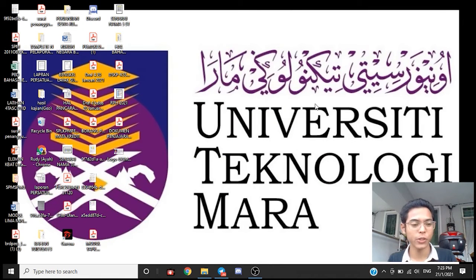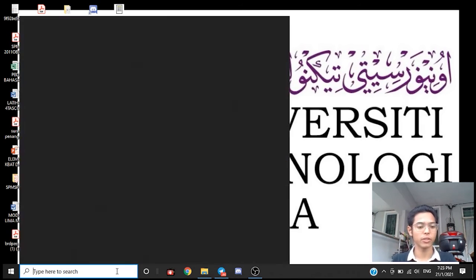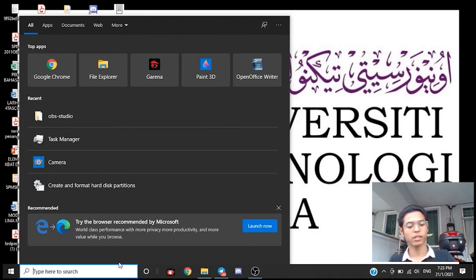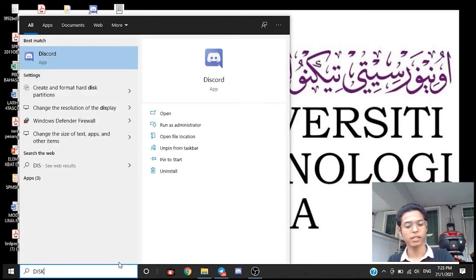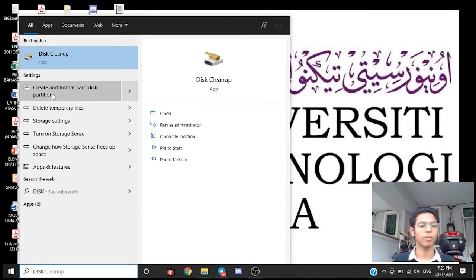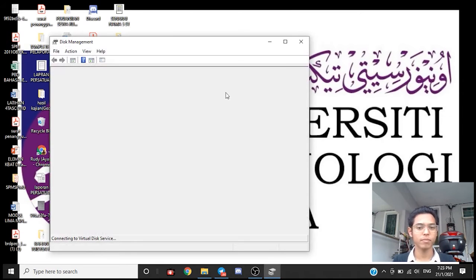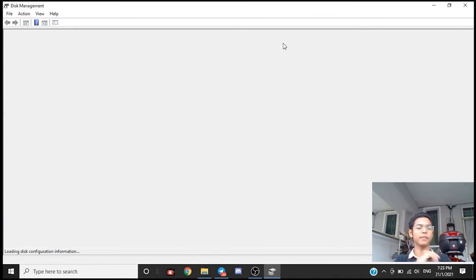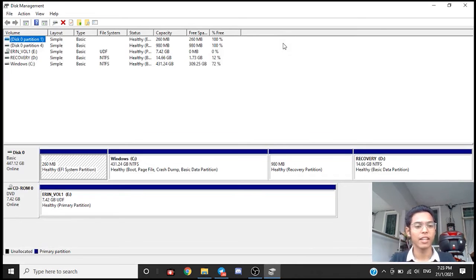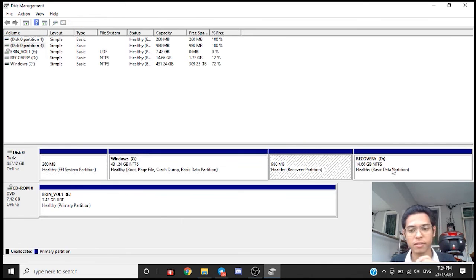Alright, now I'm going to show you how to do partitioning. So here it goes. Just type in your search box, and it comes out: create and format hard disk partitions. So click on it. As you can see, here's all your hard drives.